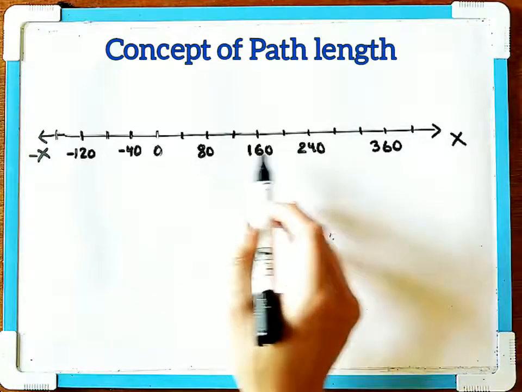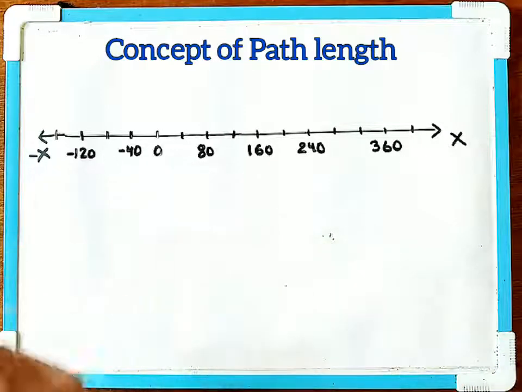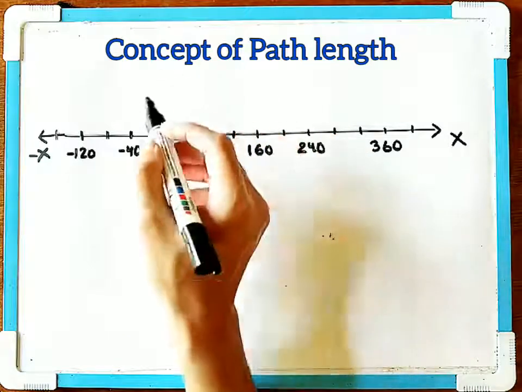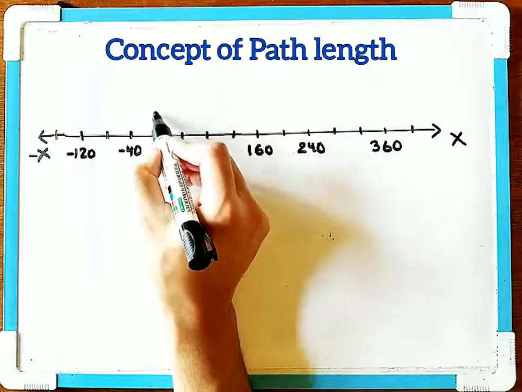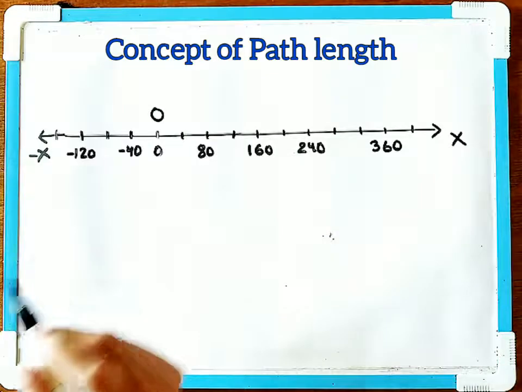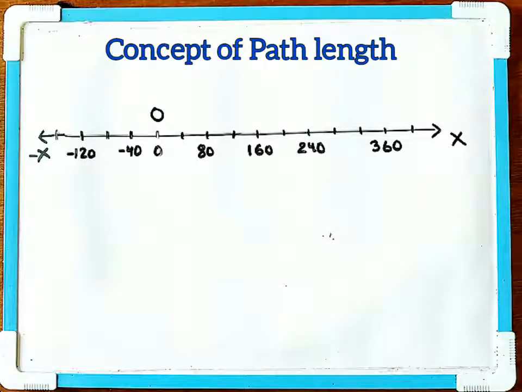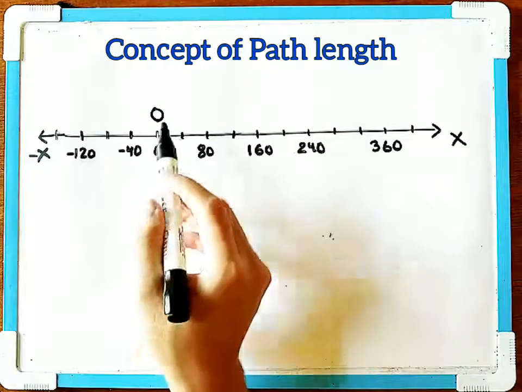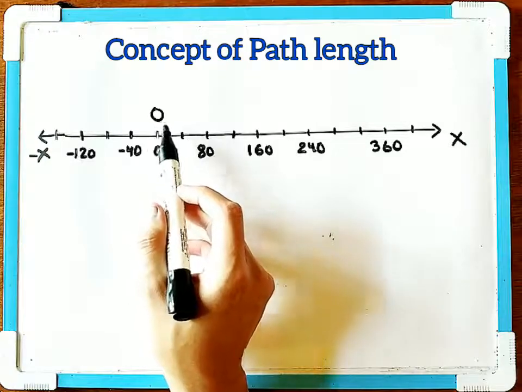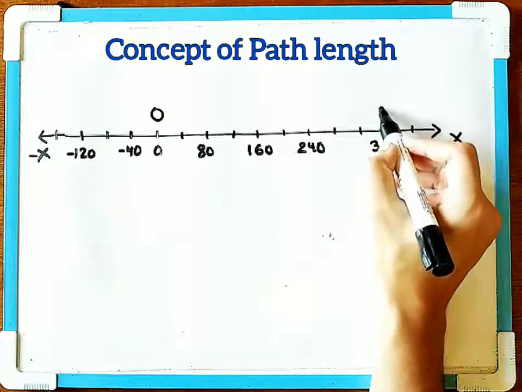So in this direction it's positive, in this direction it's negative. Now suppose the car starts at O and it moves to this position P.